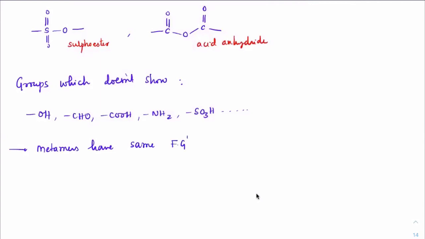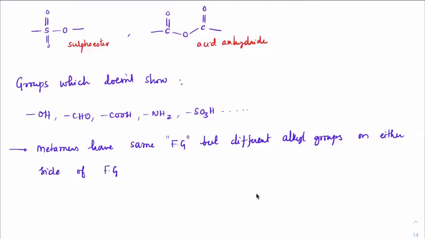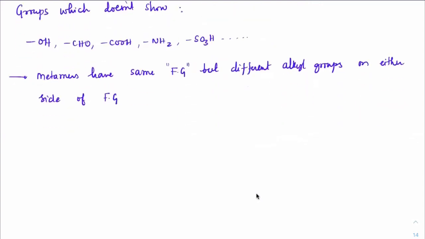The functional group should not change, but they will have different alkyl groups on either side of the functional group. So if we have different groups on either side of the functional group, then we call them metamers.